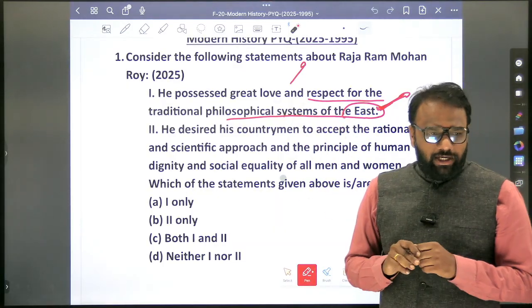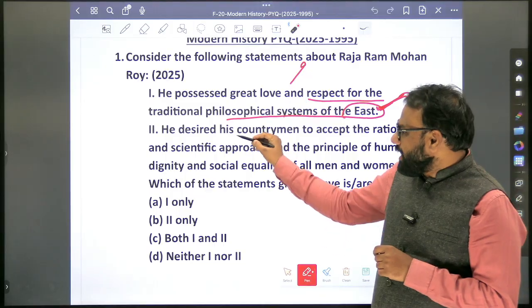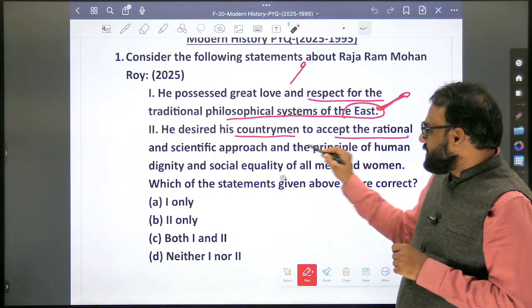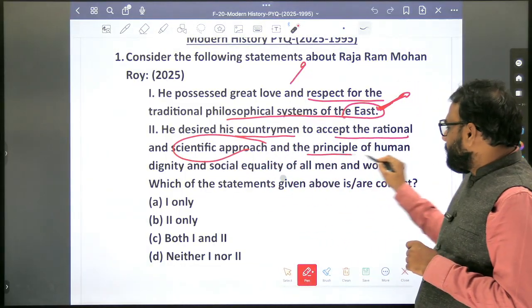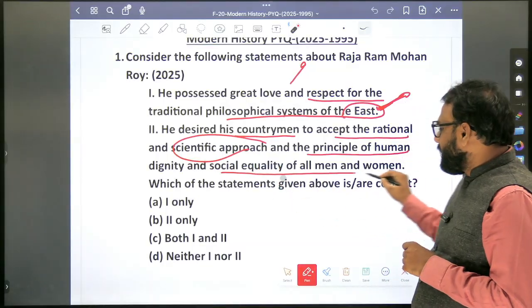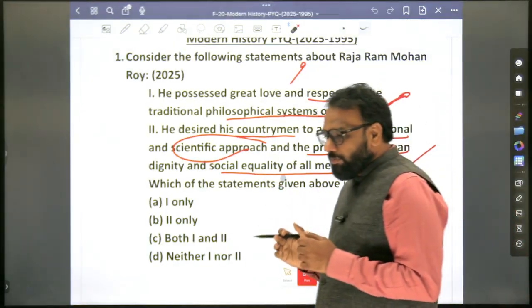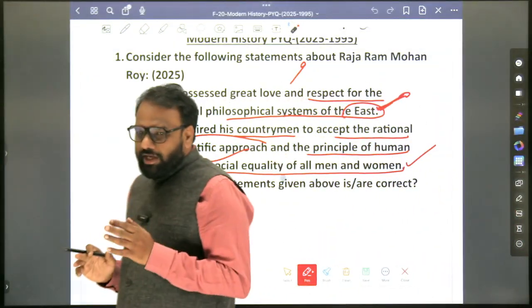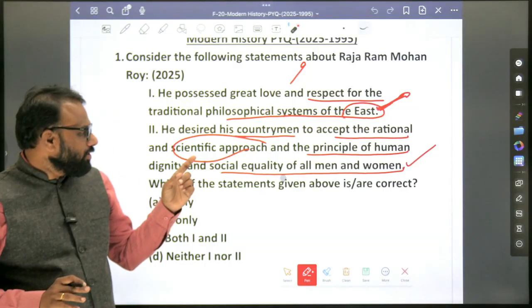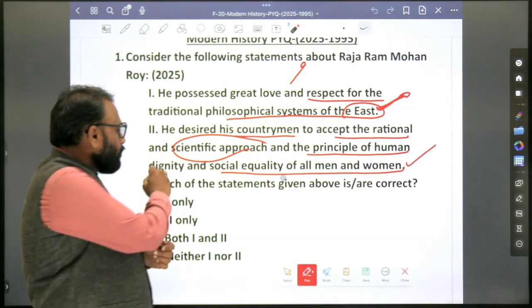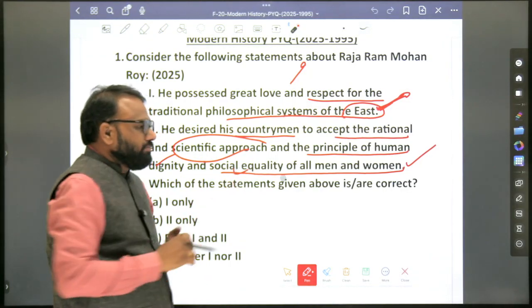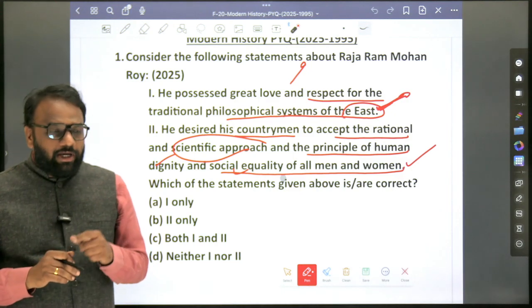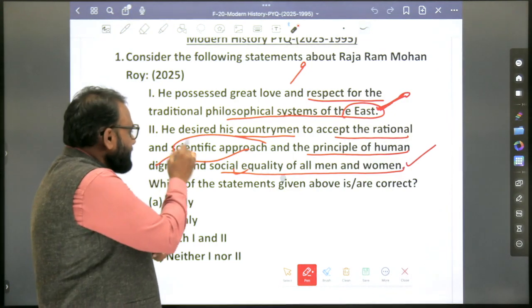Okay, so he possessed great love and respect for the traditional philosophical systems of the East, including India. He desired his countrymen to accept the rational and scientific approach and the principle of human dignity and social equality of all men and women. Again, this is a positive statement, and all the social reformers focused on what? They focused on human dignity and social equality of all men and women.